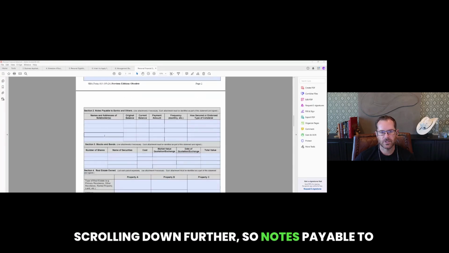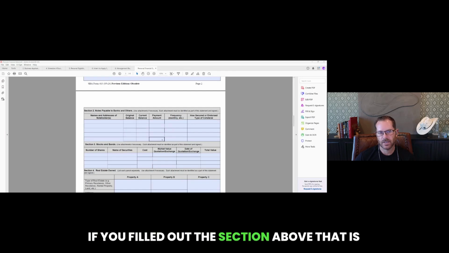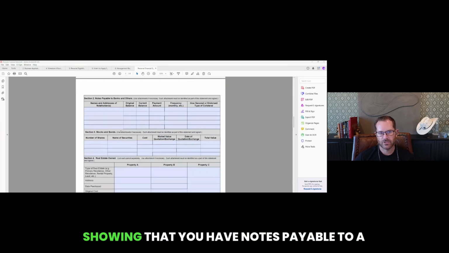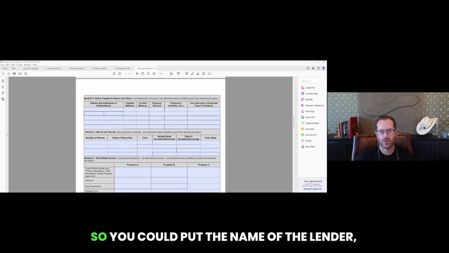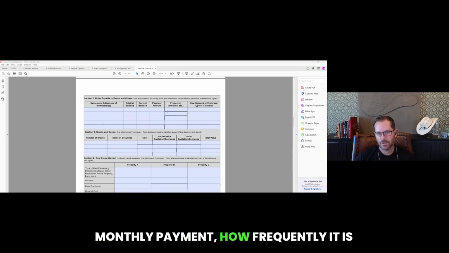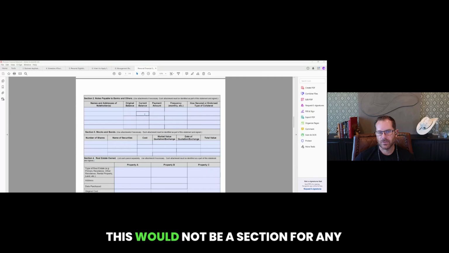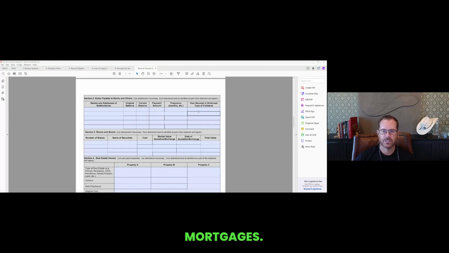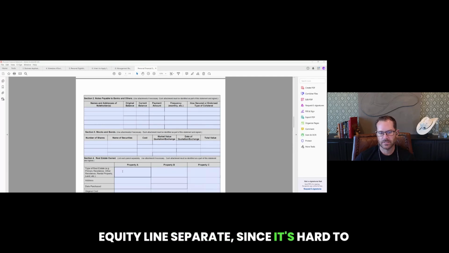Scrolling down further, so notes payable to banks and others. If you filled out the section above that is showing that you have notes payable to a bank, you'd want to list it here. So you could put the name of the lender, the original balance, current balance, monthly payment, how frequently it is, typically monthly, and what it's secured by. This would not be a section for any mortgages. Up here, if you'd like to list a home equity line separate, since it's hard to list it down here, you can list it here.